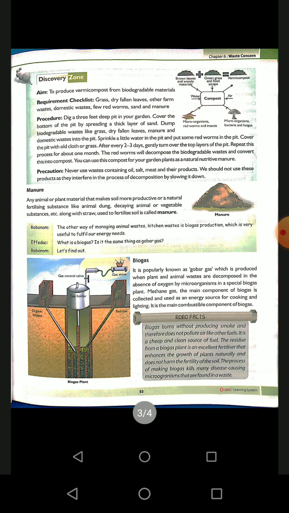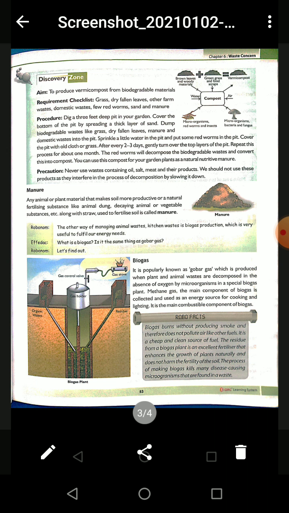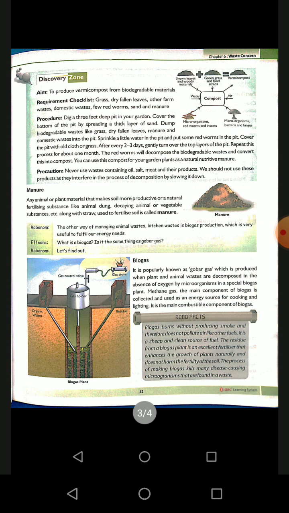After that, we are going to discuss another use of wastes. We can use wastes for making compost and for vermicomposting. We can use organic wastes as manure. Now we are going to discuss another use of organic wastes. We can use organic wastes to produce biogas also.